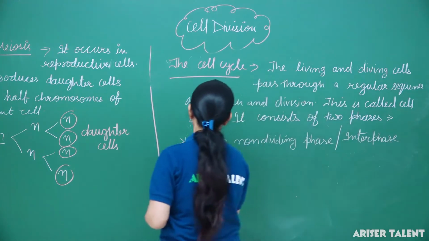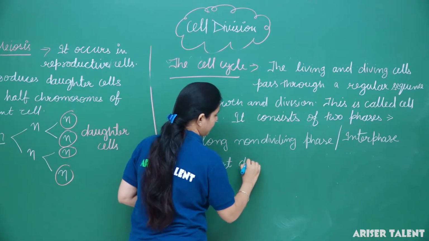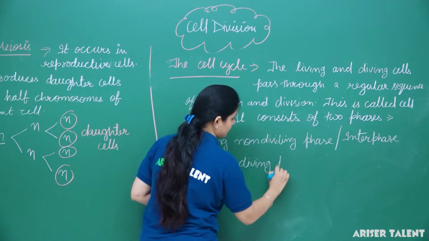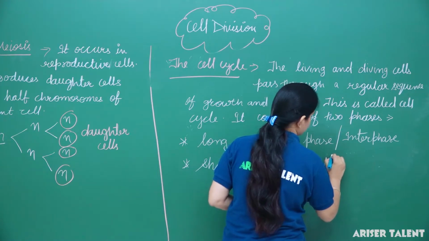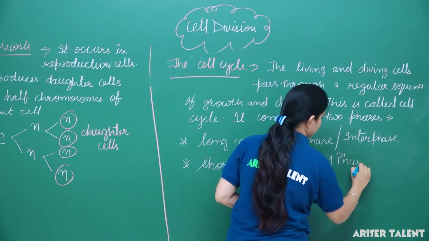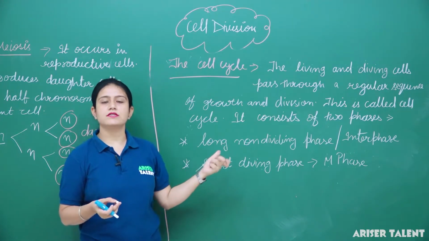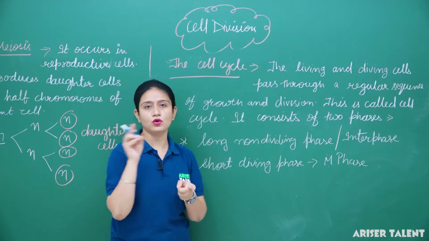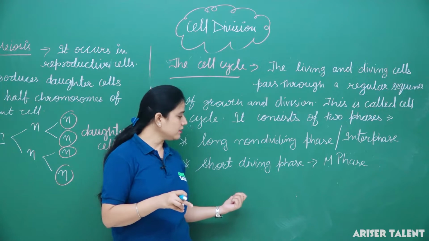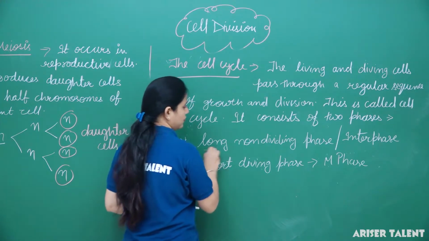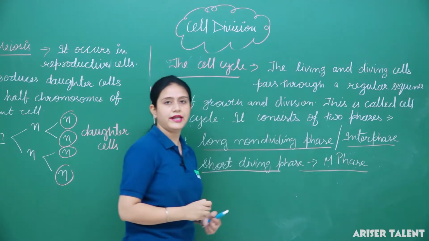And the second is the short dividing phase, that is known as the M phase. The whole cycle of cell division is divided into 2 phases. One is the long non-dividing phase, known as interphase or the preparing phase, and the other is the short dividing phase, in which cell division generally takes place.